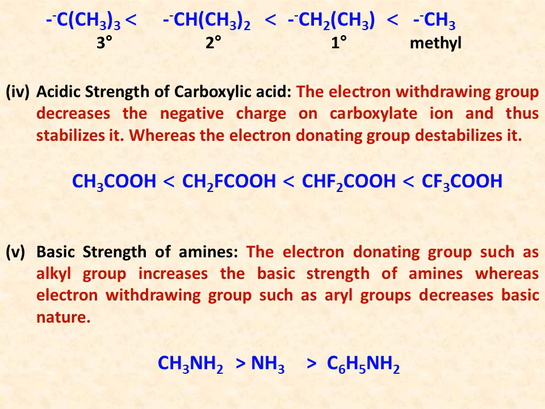So here we can see the acidity order of acetic acid, fluoroacetic acid, difluoroacetic acid, and trifluoroacetic acid. Having three fluorine atoms attached, trifluoroacetic acid is the most acidic, because the three fluorine atoms, being electronegative, withdraw electrons from the carboxylate, thereby stabilizing it. Then less acidic than trifluoroacetic acid is difluoroacetic acid, and less acidic than this is fluoroacetic acid, and the least acidic in this order is acetic acid.